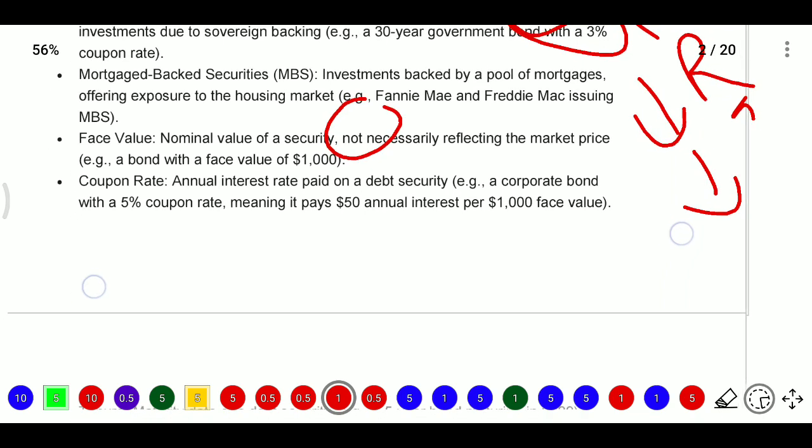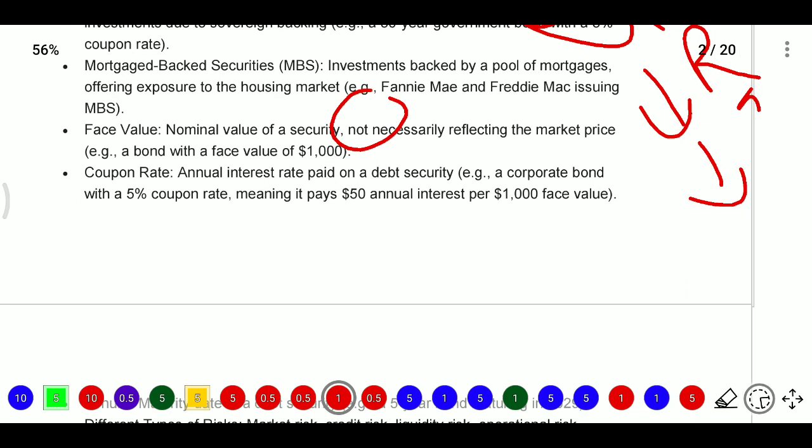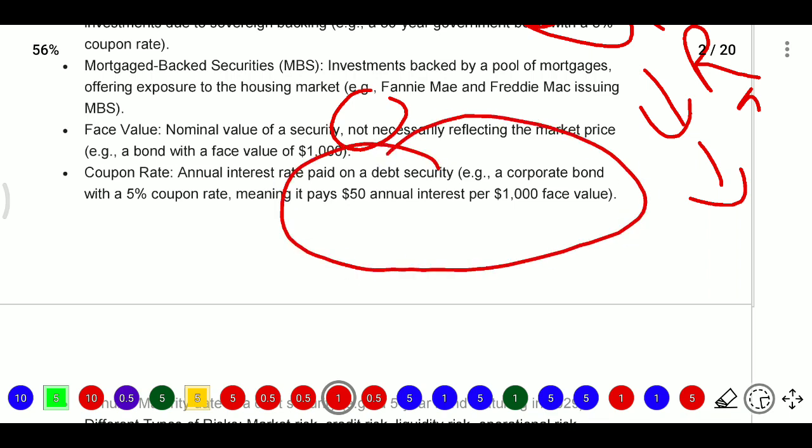Coupon rate is the annual interest rate paid on a debt security. For example, a corporate bond with a 5% coupon rate pays $50 annual interest per $1,000 face value.